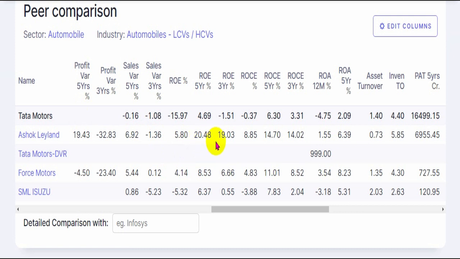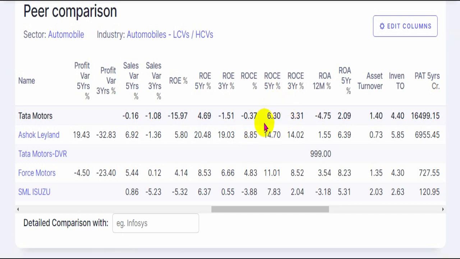Return on equity over the long term is very low for Tata Motors at just 4.69% for the last 5 years average, and Ashok Leyland has generated a good return of around 20% on the investors' money. Whereas in the recent 12 months, the ROE has turned negative 15%. That is, the company has made losses even in the recent 12 months. Compare that with Ashok Leyland, at least it is still making some profits of around 5.8% on shareholders' money. In terms of return on capital employed, 6.3% for Tata Motors and 14% for Ashok Leyland.